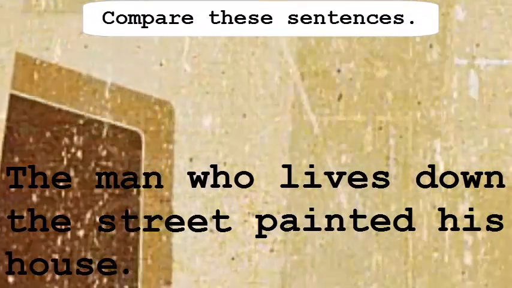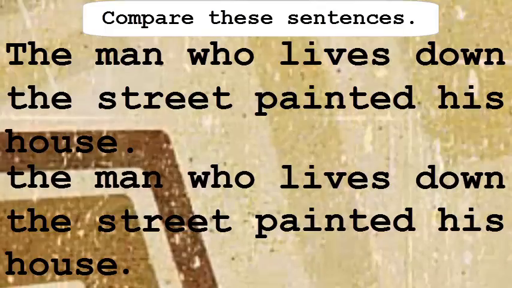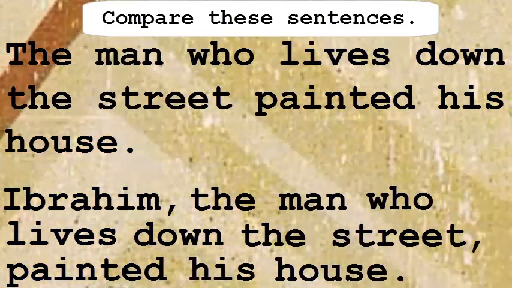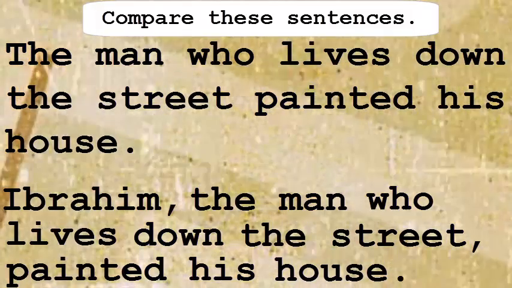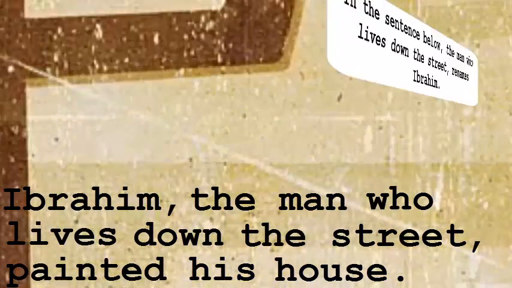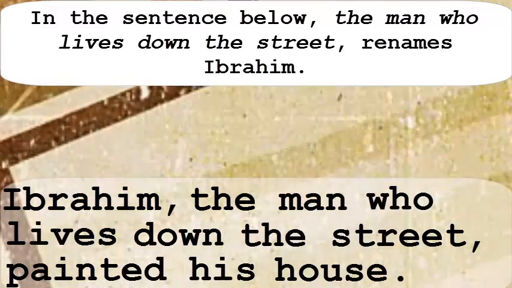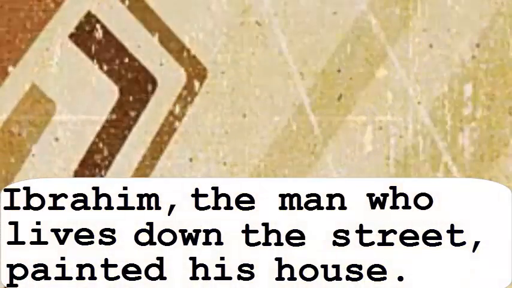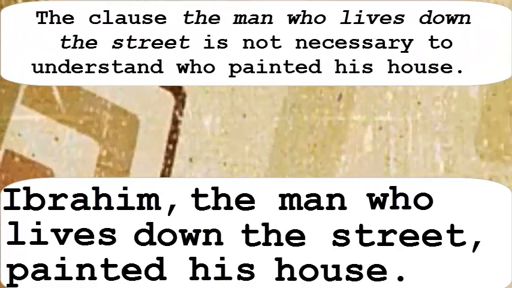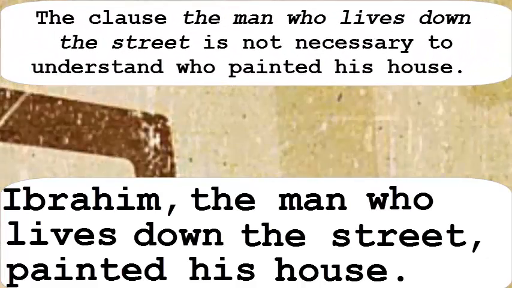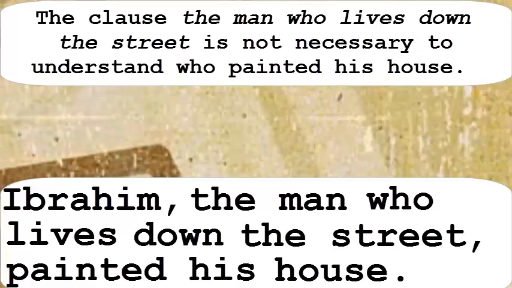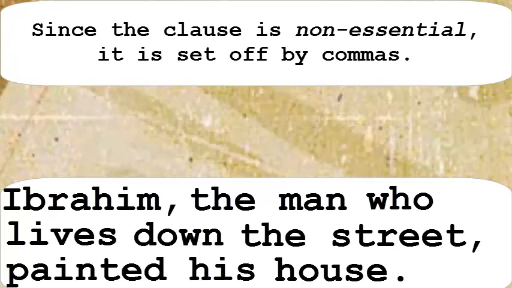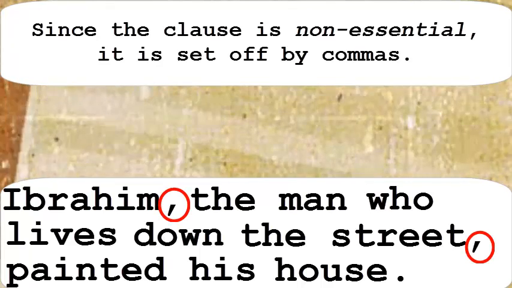Compare these sentences. The man who lives down the street painted his house. Ibrahim, the man who lives down the street, painted his house. In the sentence below, the man who lives down the street renames Ibrahim. The clause, the man who lives down the street, is not necessary to understand who painted his house. Since the clause is non-essential, it is set off by commas.